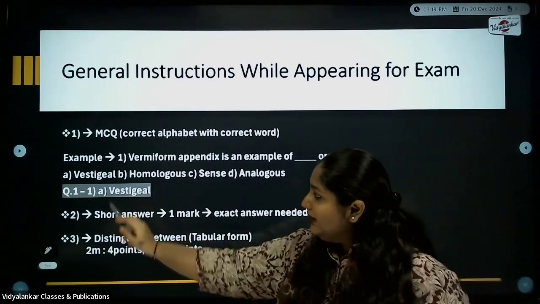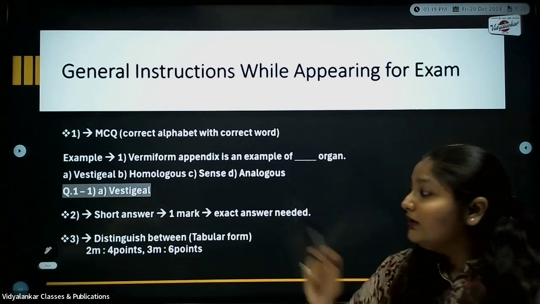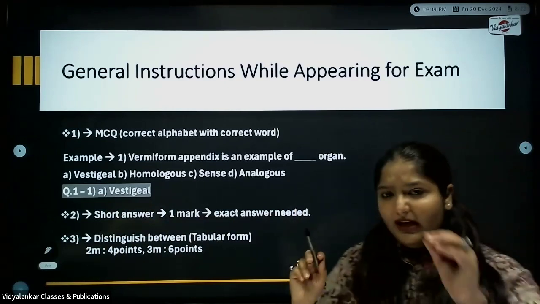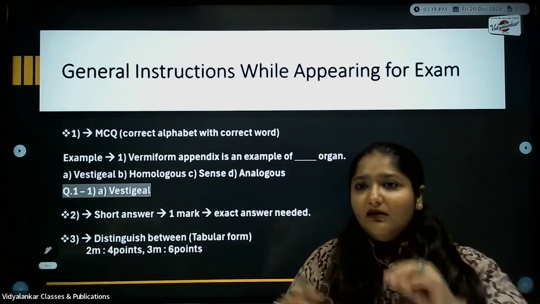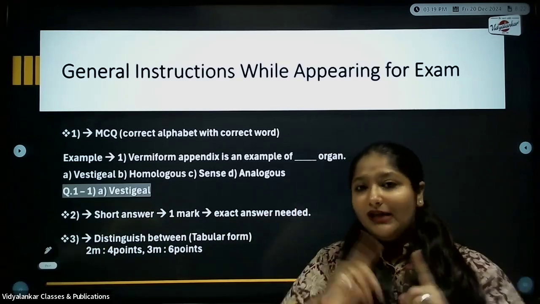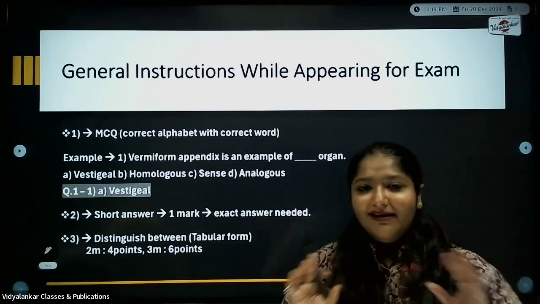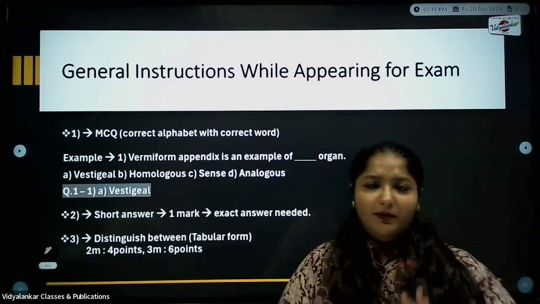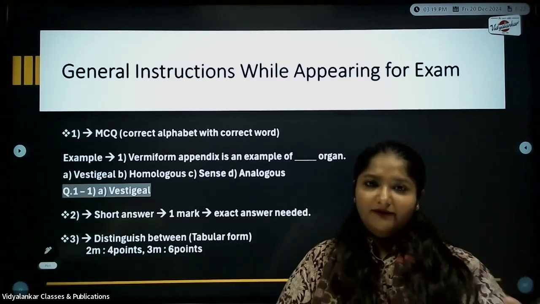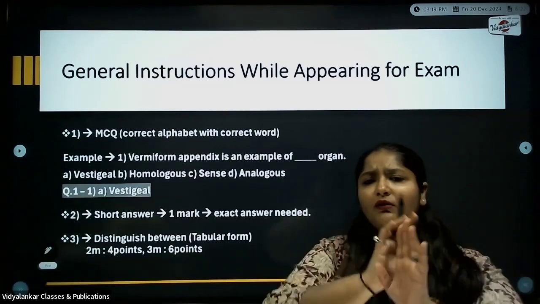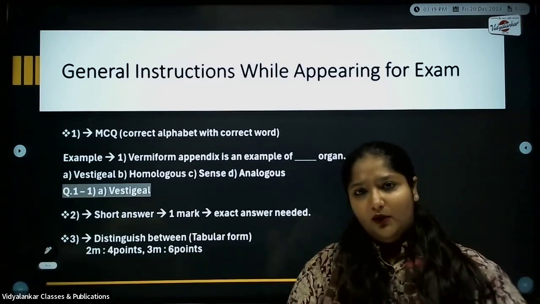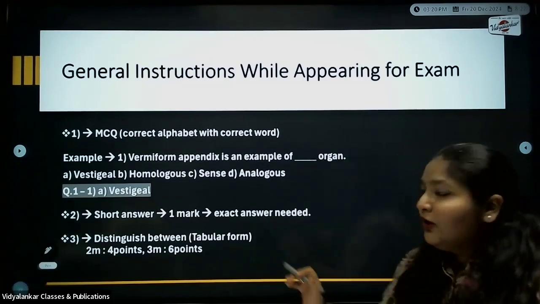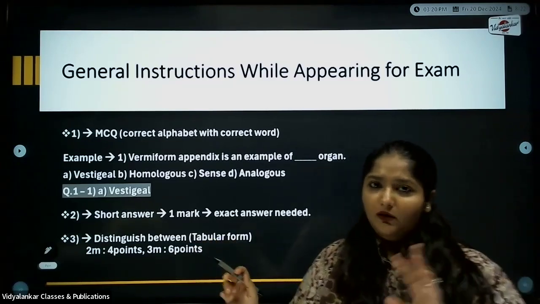Next is about the short note. Short answers. Your short answers are for 1 mark. As I told you, either write the correct exact answer, and you will have 1 mark, or else 0. There's nothing like half a mark. Keep this clear, because if you feel that I have written something, so I'll get at least half a mark, no. Either the correct word or the correct definition. Many a time it is quite close. If you forget the exact definition but you know something about it which is quite close to the actual definition, please write it down. Don't just leave the answer. So here it is very clear, either 1 mark or 0, no half a mark.